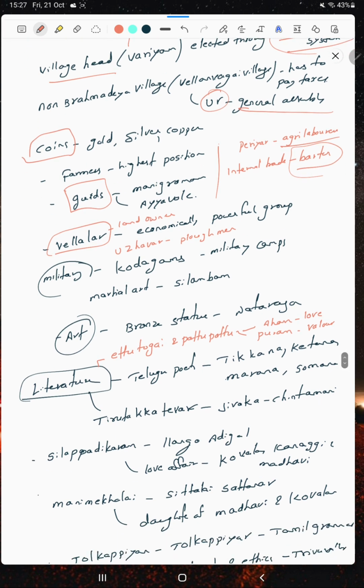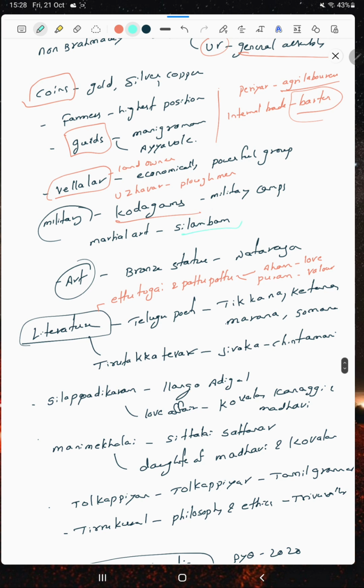And then military. The Vellalar is a landowner, economically powerful, and the Uzhavar is a ploughman. Military: Kodagams are military camps. Martial art, Silambam martial art, is famous from the Cholas itself.